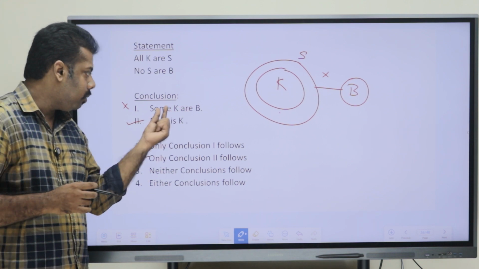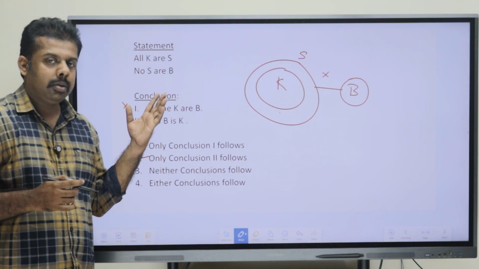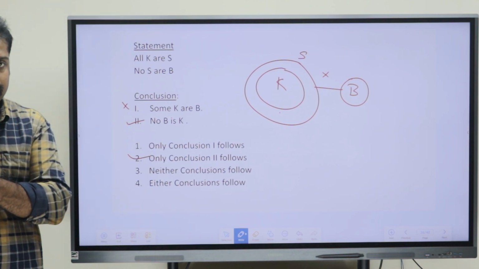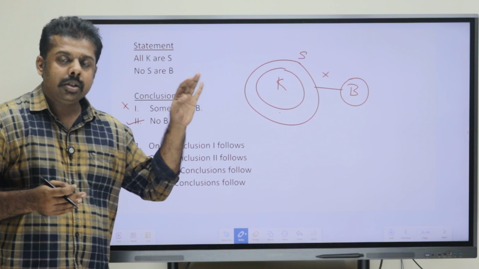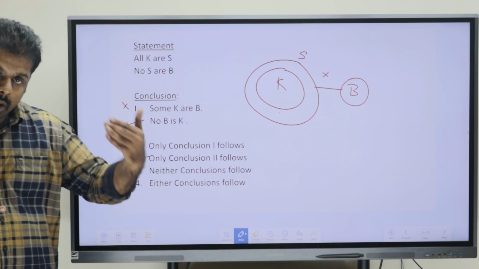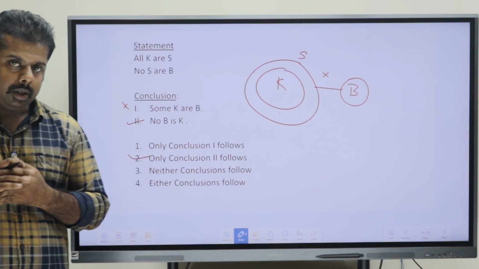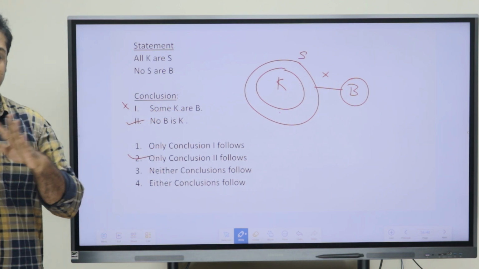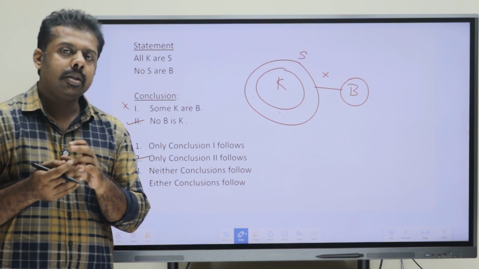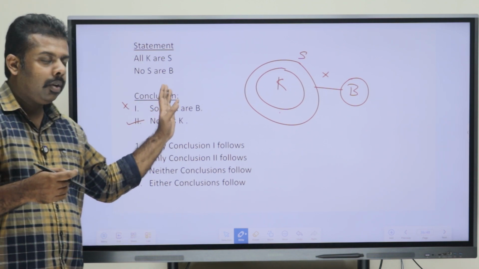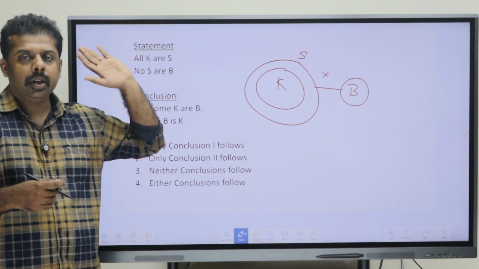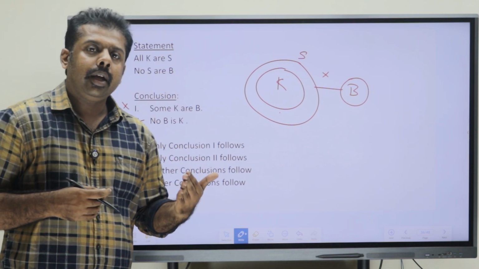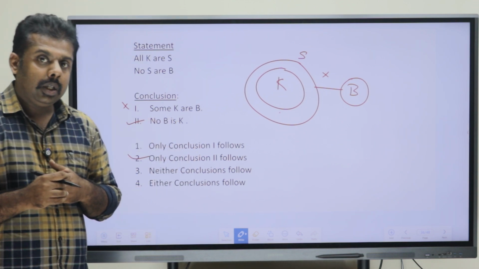Now, we are just looking at some and no as a complementary pair. So, always first you have to look if any of the conclusions is right or wrong. If both are wrong, then only try for the either or case. If you are just seeing the complementary pair, don't mark it as either or option. That is not the concept. First you have to cross verify the conclusions using the Venn diagram. If both are wrong according to the Venn diagram, then only look for the either or case.